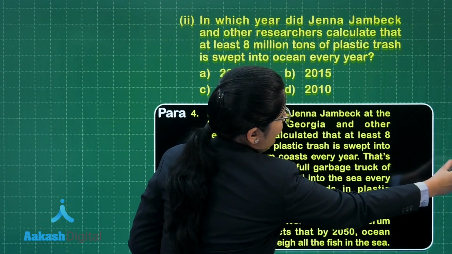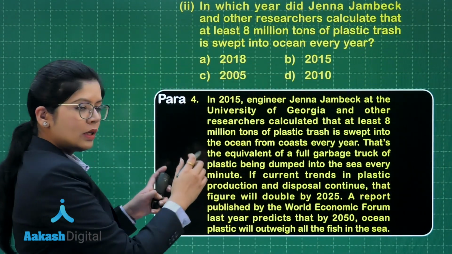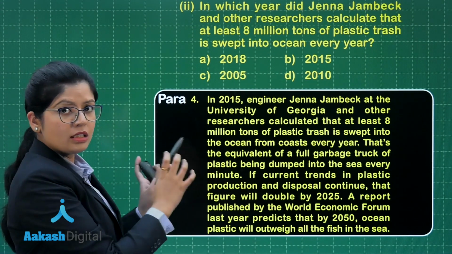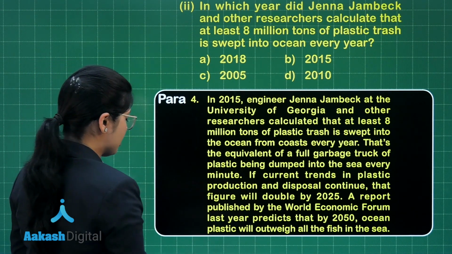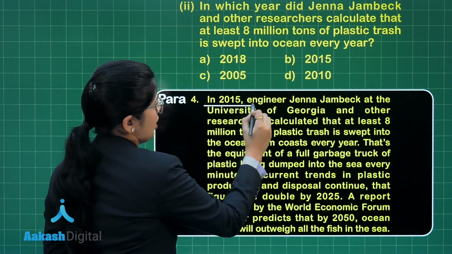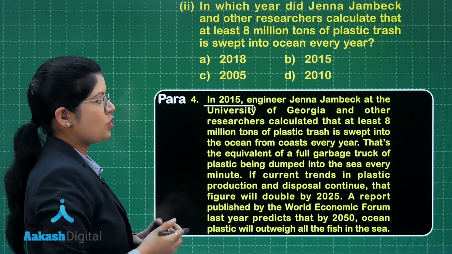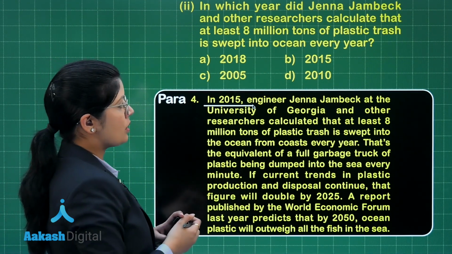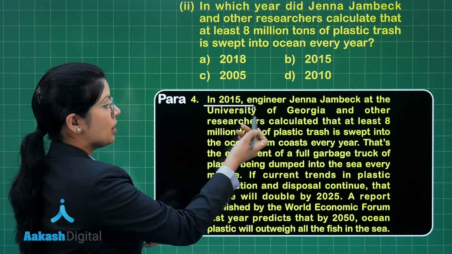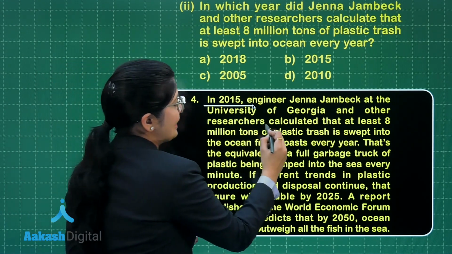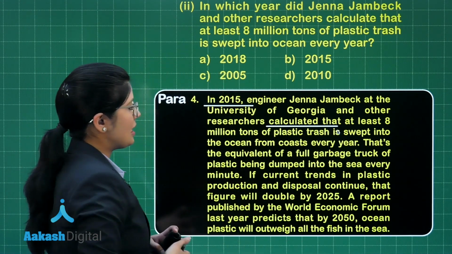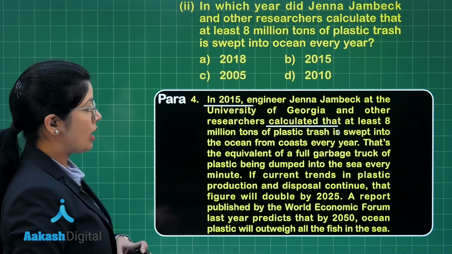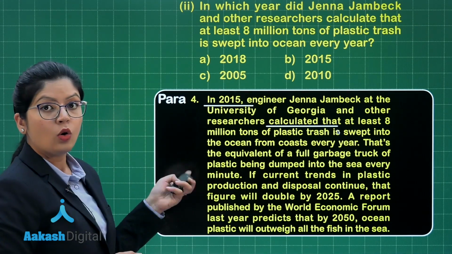When you read para 4, towards the very starting itself, the answer is clearly written. In 2015, Jenna Jambeck at the University of Georgia and other researchers calculated that at least 8 million tons of plastic trash is swept into the oceans.